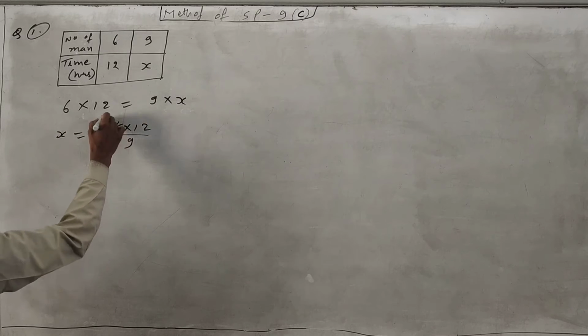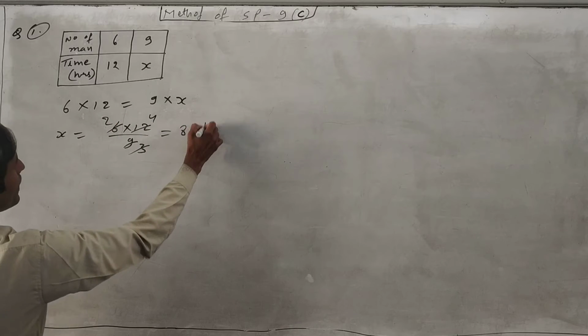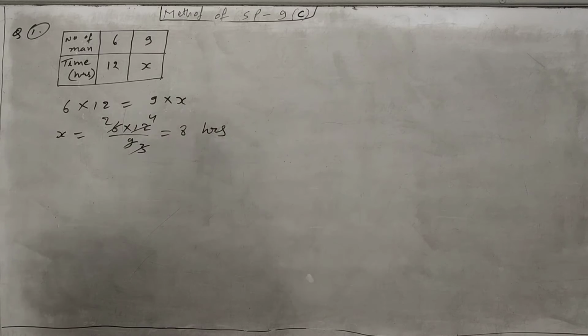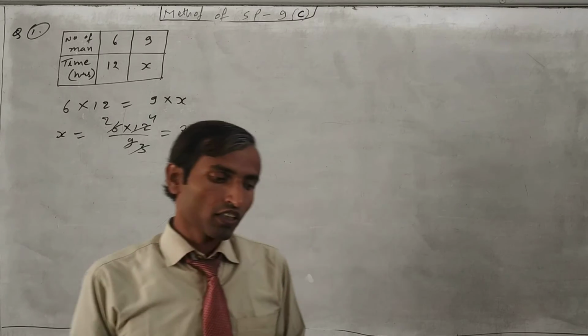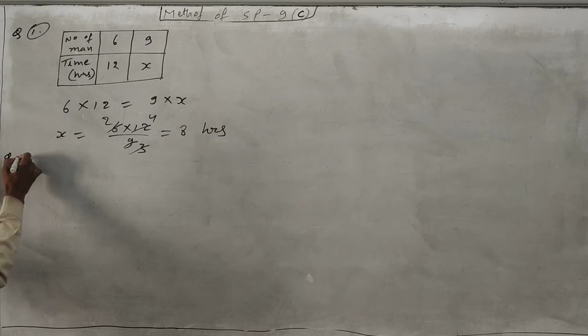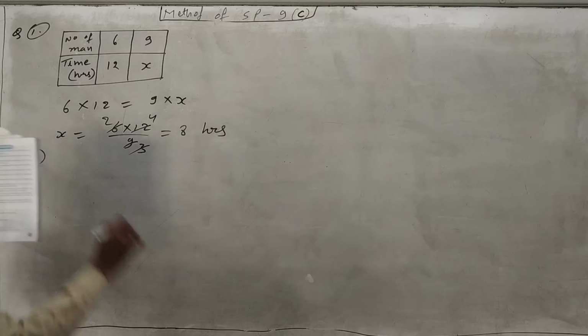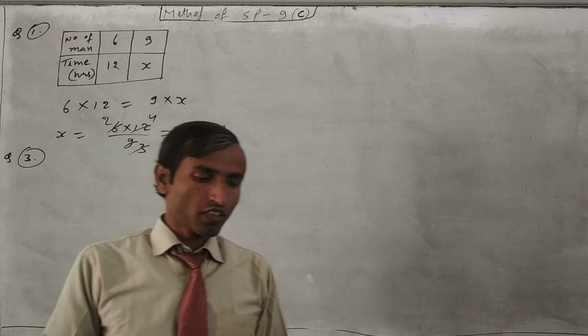So we will cancel out 2 and 3, now cancel by 4, 4 twos are 8. So it will take 8 hours. If 9 men work together, then it will be completed in 8 hours. So the required answer is 8 hours. Now question number 2 is the same as it is, just try it yourself. Now I will do question number 3.